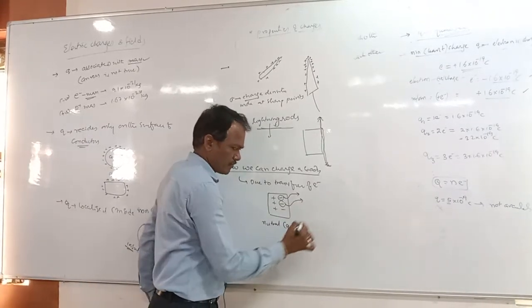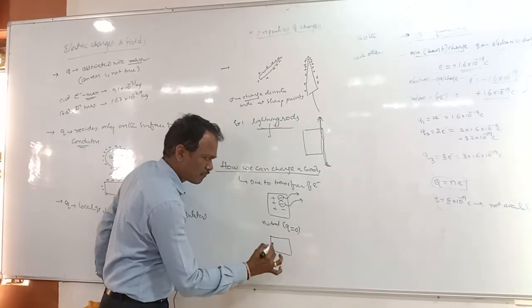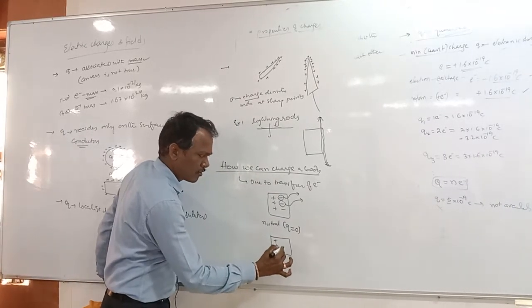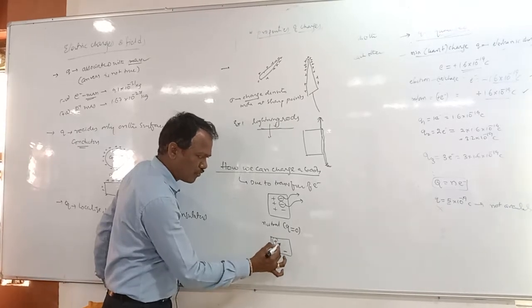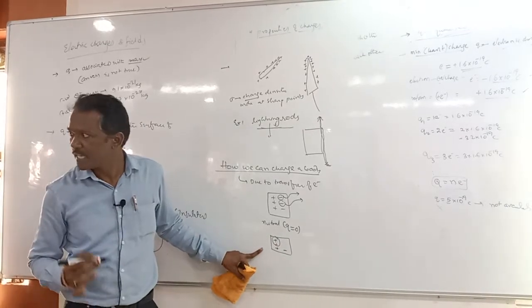Now this body is having an excess of positive charges here, isn't it?